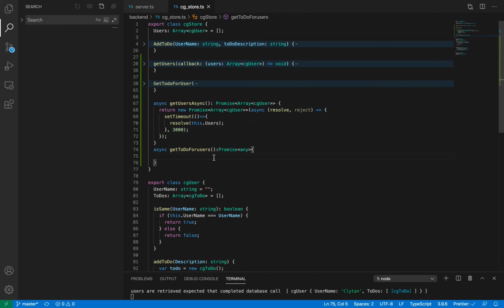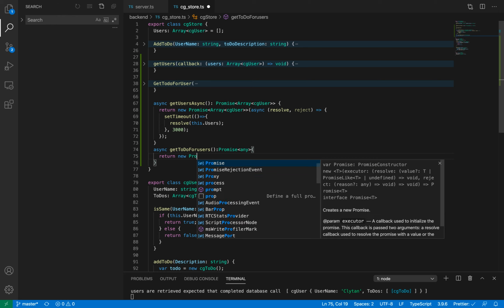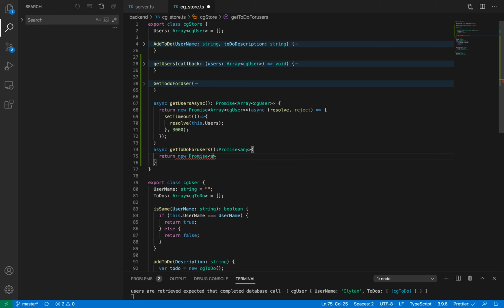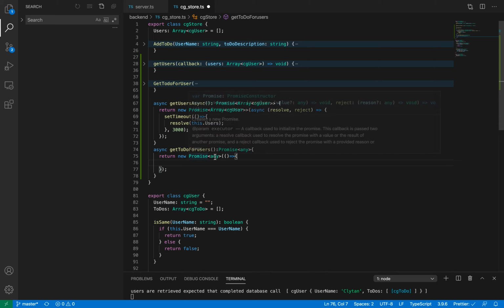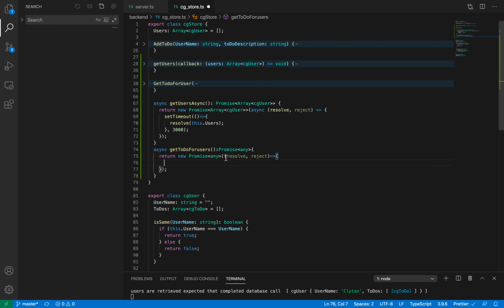Now to get to do for user, let's write the same boilerplate code. Return new Promise of type any, with a function which will get resolve and reject, and async over here as well.